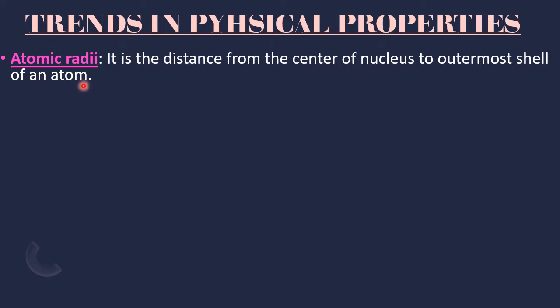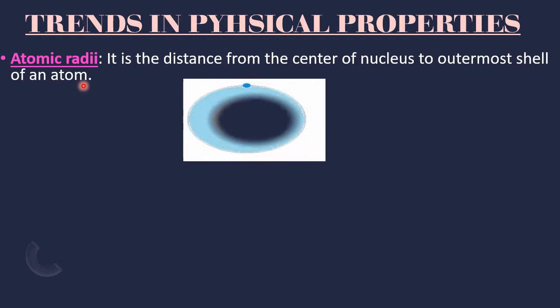If you imagine the structure of an atom as a sphere, because they look like a cloud, as we have learnt in the previous chapter, structure of atom, they look like a cloud or an orbital according to Heisenberg. So from the center of the cloud till the end, that is the atomic radius. Just for a mental picture, from the center of the nucleus till the valence shell or valence electron, this distance is called the radius of this atom, or atomic radius.